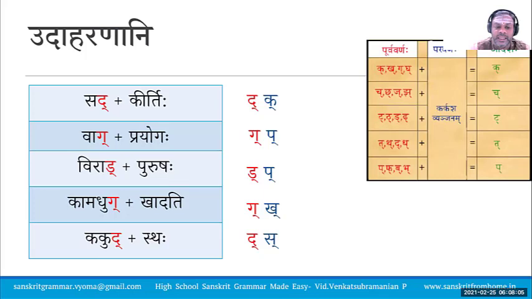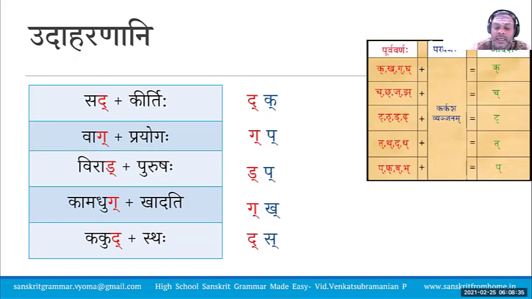Sad Kirtihi. Now you have D and Ka. Vag Prayogaha. The Paravarna Ka and the Paravarna Pa in both these cases are Karkasha Vyanjanas. Virad Purushaha. So you are having Pa, a Karkasha Vyanjana, and a third letter there, Da.